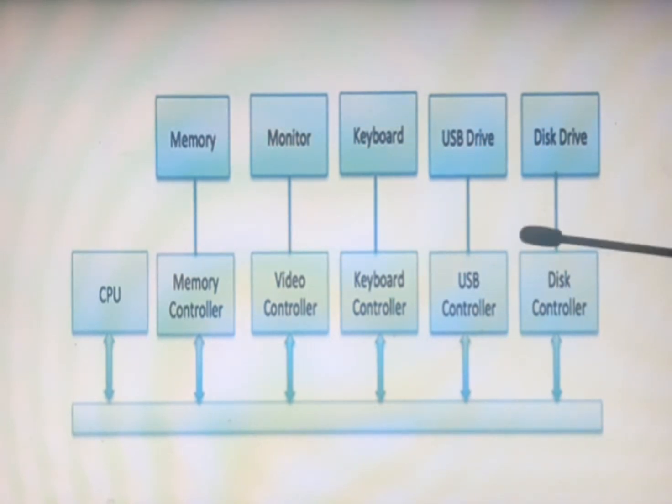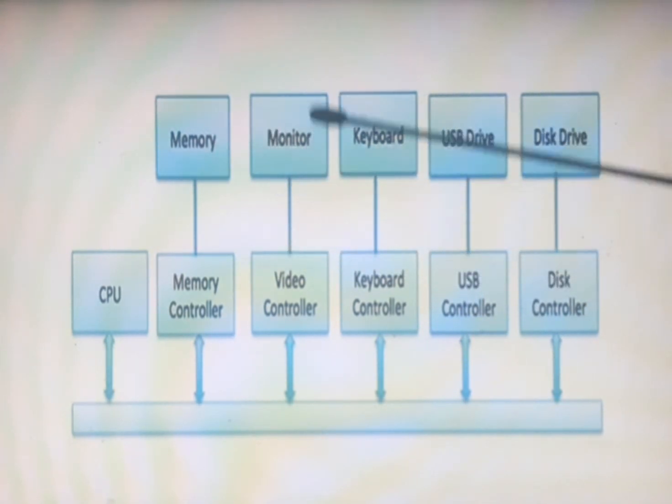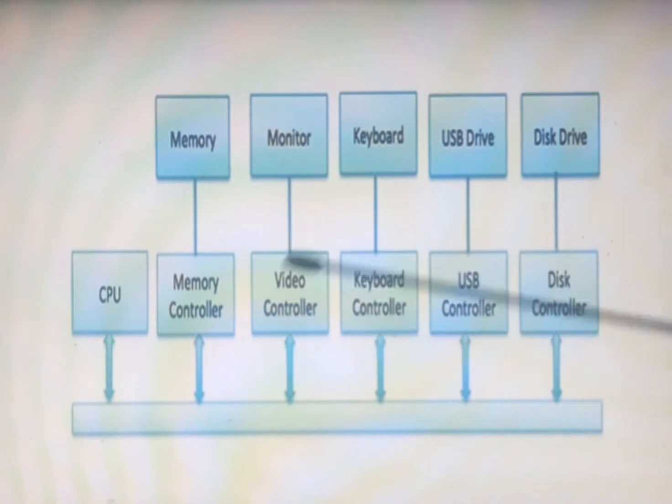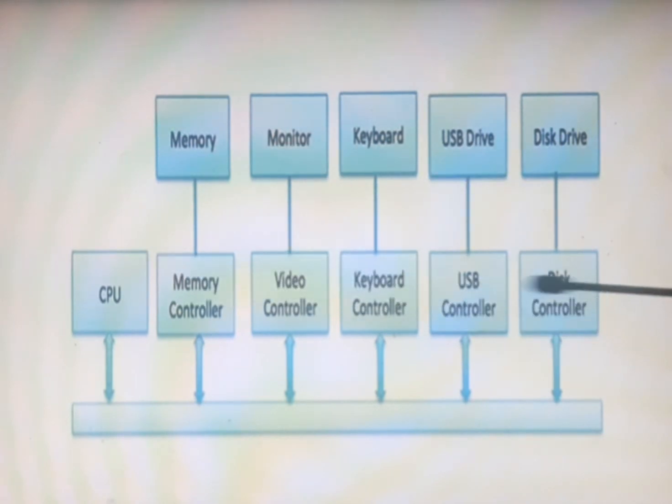So these controllers will be there for each and every device. You cannot say that one monitor is there and one controller is enough for communication, or that only one controller is enough for all. For every device a separate controller has to be there.